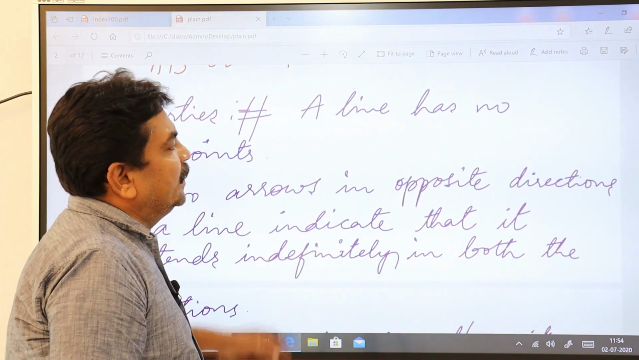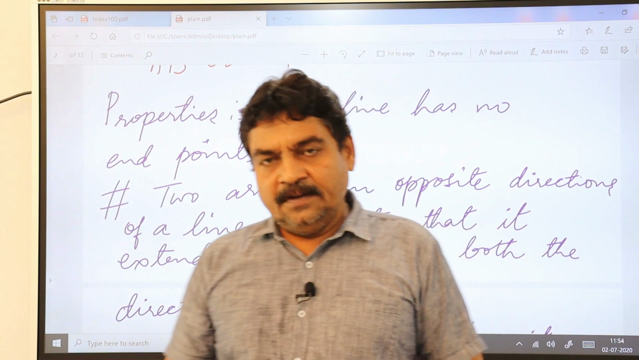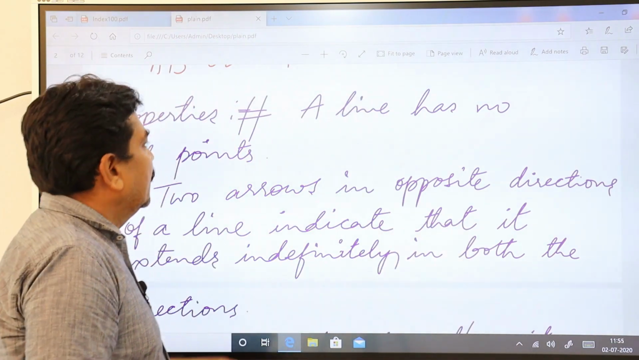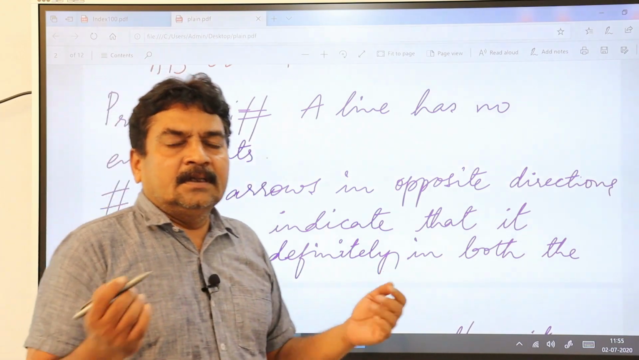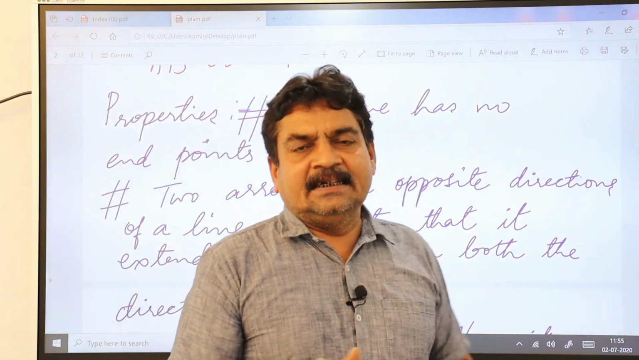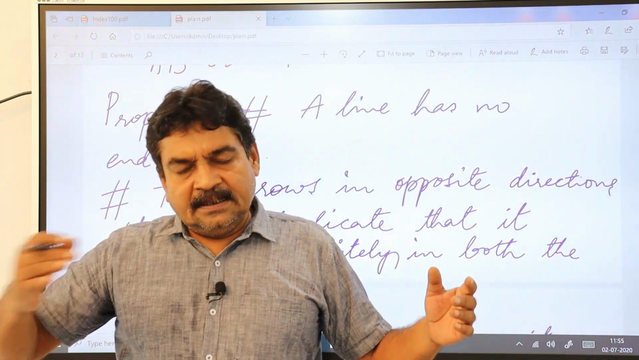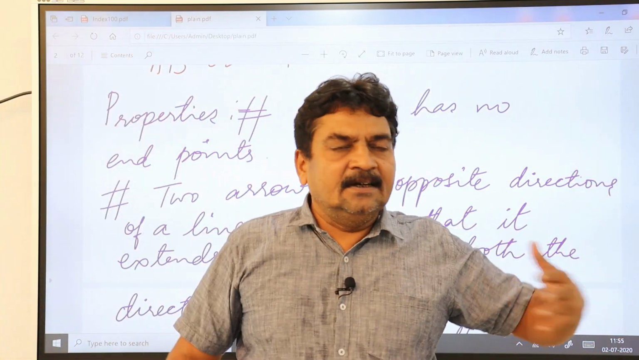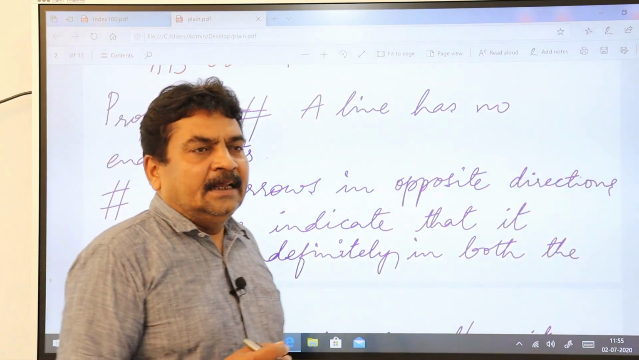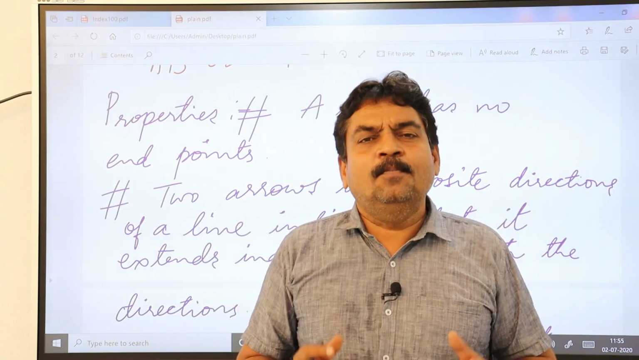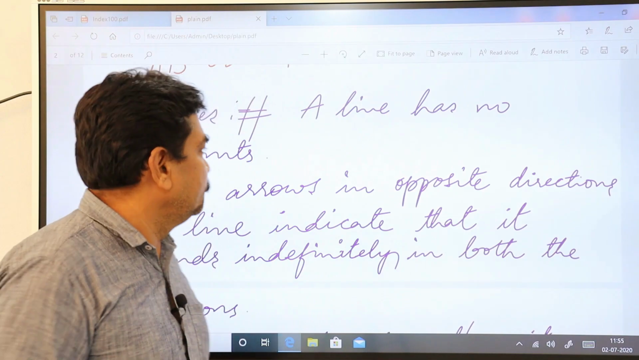Now a line has properties. Let us go through that also. A line has no end point. Of course, a line doesn't have any end points. It keeps on extending on both sides, this side also and this side also. So it doesn't have any end point. If any line has end points, you call it a line segment, not a line.